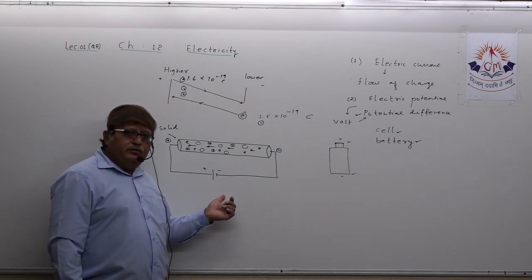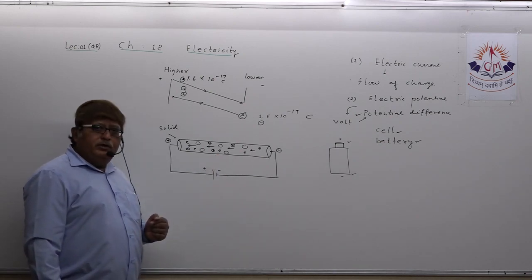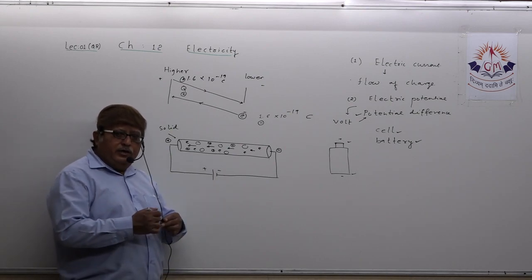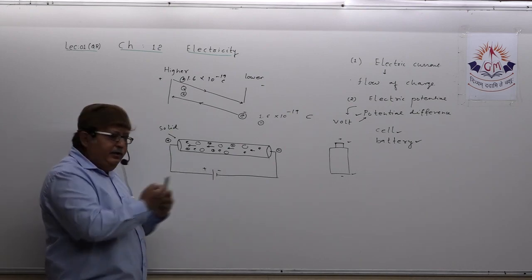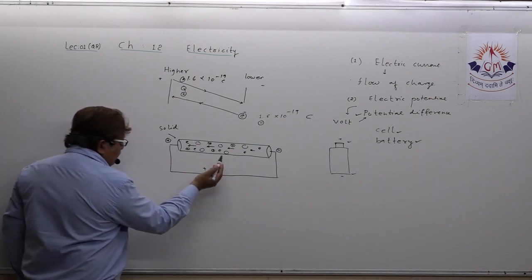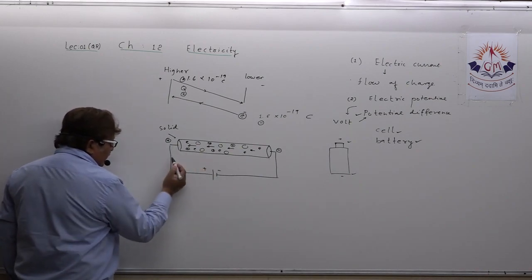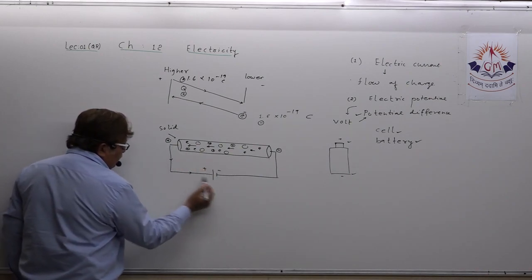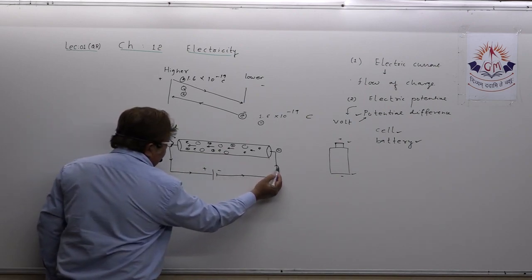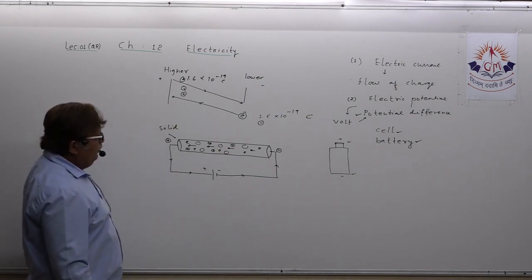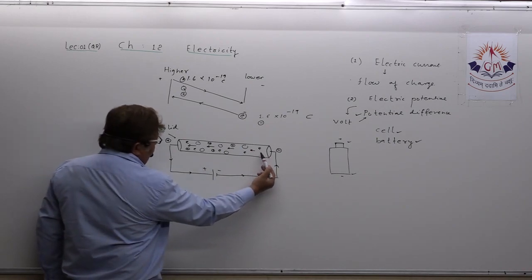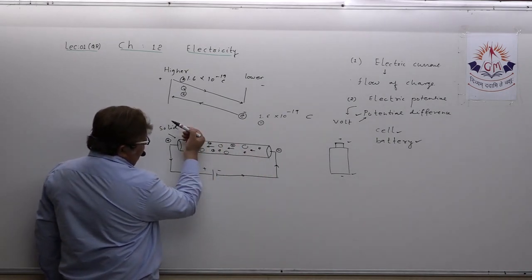Once I join this with the conductor, the electrons are attracted and drift towards one direction, and this way the electrons start flowing. Okay. Now what happens, dear students? Electrons are going from lower to higher potential.